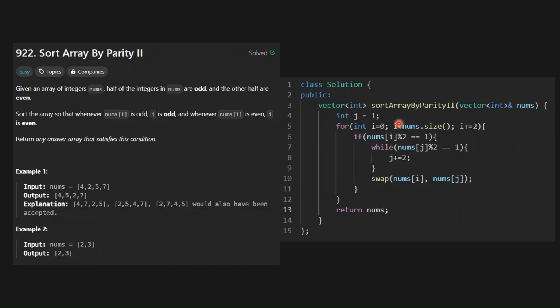So we get an optimized version which is using the 2 pointers. We are initializing j with 1 and i with 0, and we are iterating i. If the parity of i is not correct according to the index, then we will swap i and j. So this is a pretty basic code.